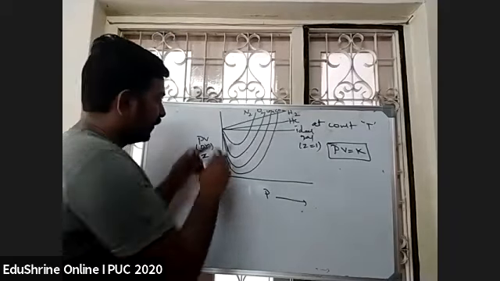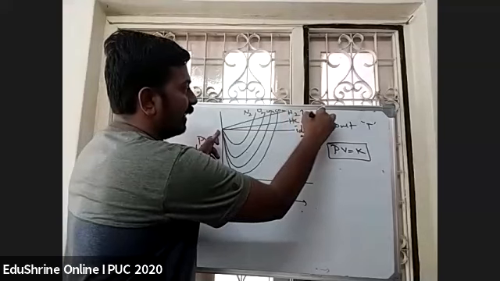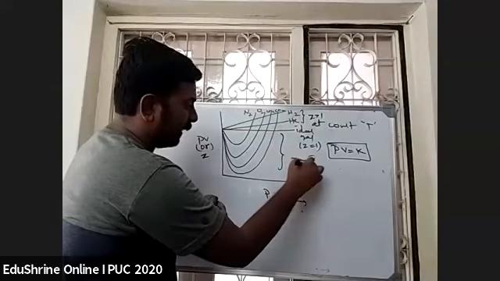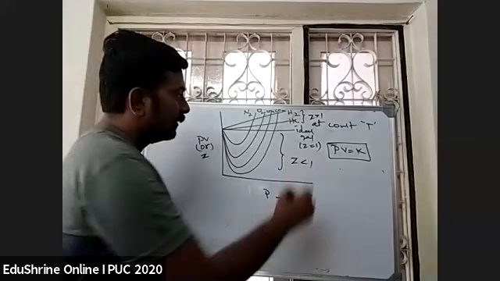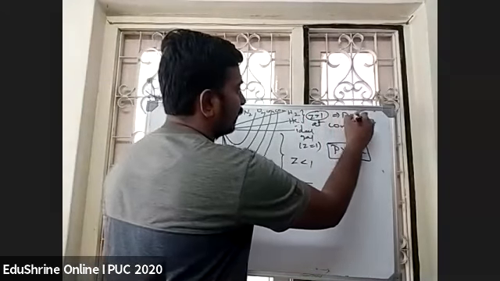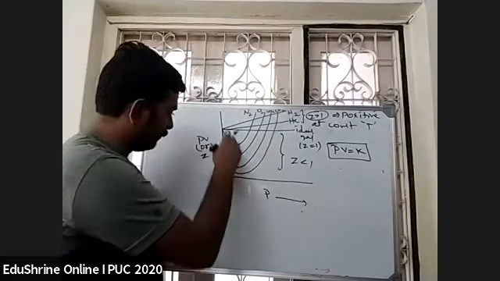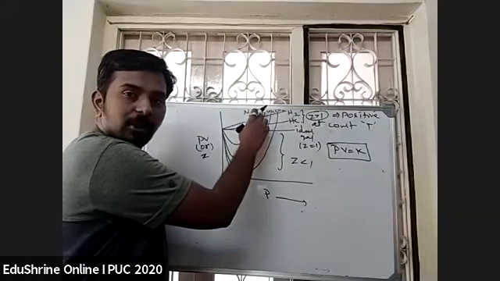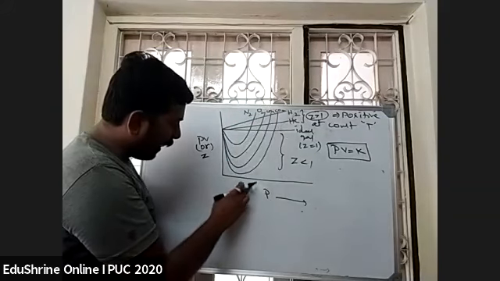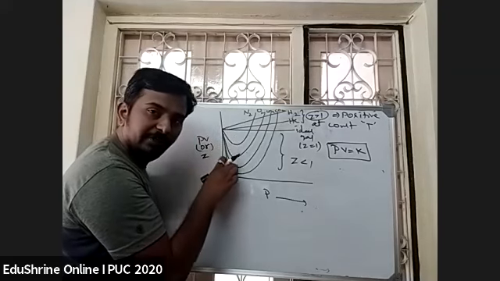See here, this line is Z equal to 1. Above it, Z is greater than 1, and below it, Z is less than 1. That means hydrogen and helium are showing positive deviation, correct? For nitrogen, oxygen, methane, carbon dioxide, at low pressures they are showing negative deviation.